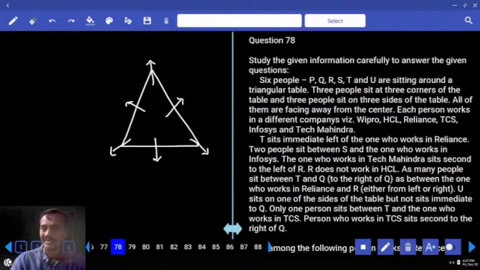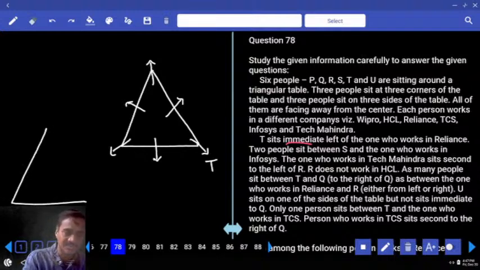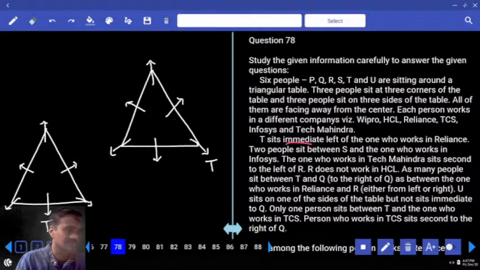Now directly start with the first one by taking T at the corner and at the center, 2 possibilities. Let us take T at the corner; that is the first possibility. And in the second case, let us take T at the center. T may be at the center or can be at the corner. So in the first case we have taken T at the corner, in the second case T at the center.